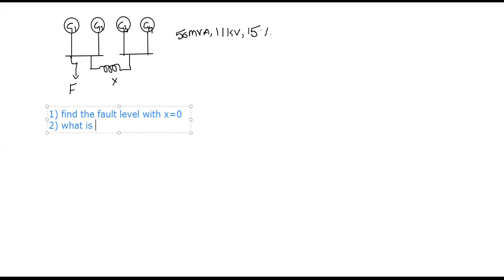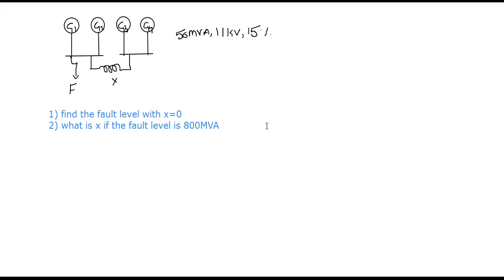In this particular problem, you are asked to verify two cases. The first one is to find the fault level with X equal to 0. That means indirectly he is saying to consider X equal to 0. The second one is, what is X if the fault level is 800 MVA?